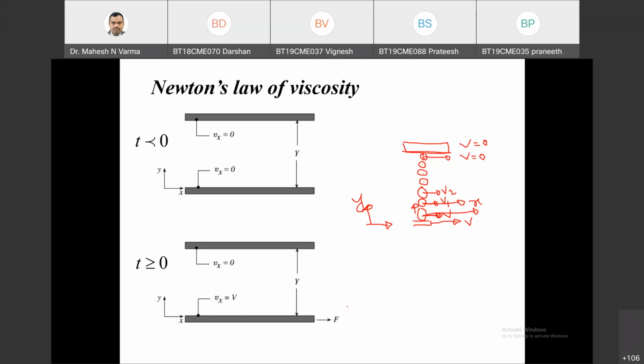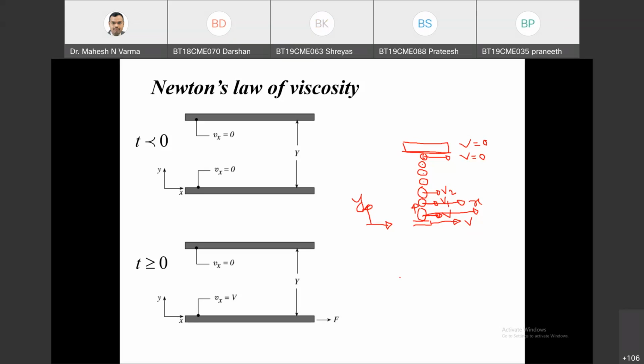So what exactly will happen? What will be the velocity profile? Can anybody judge what will be the expected steady state velocity profile? Roll number 63, Shresh. Yes, sir. Expected velocity profile at steady state will be decreasing from bottom to top, and if distance y is very small, then it will be a linear velocity profile.